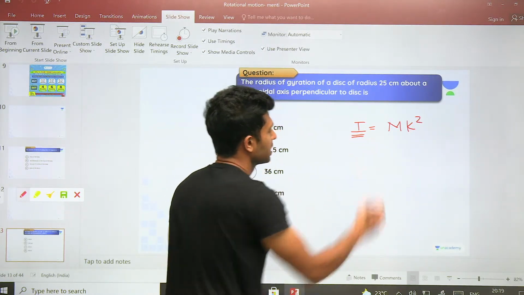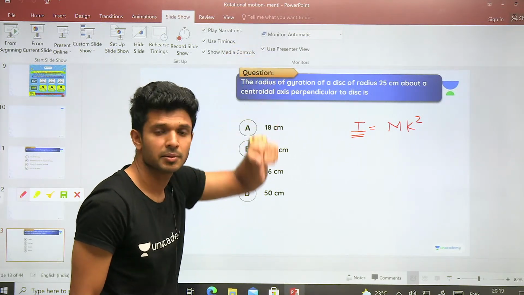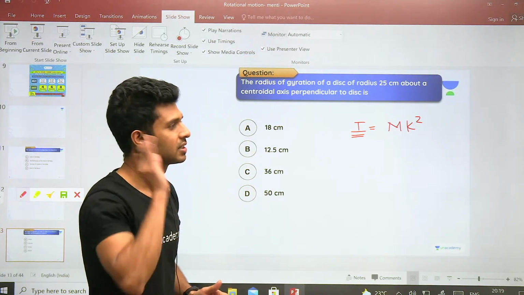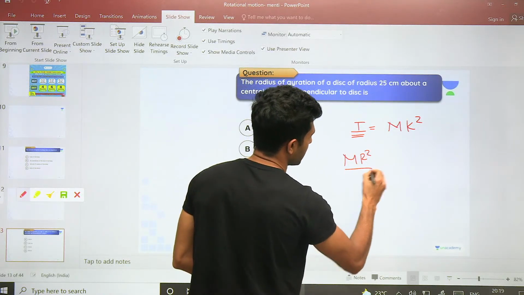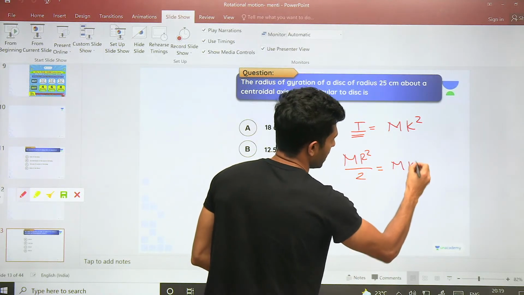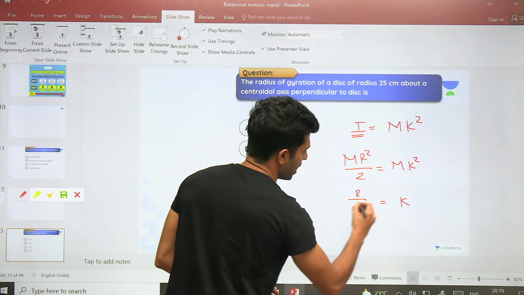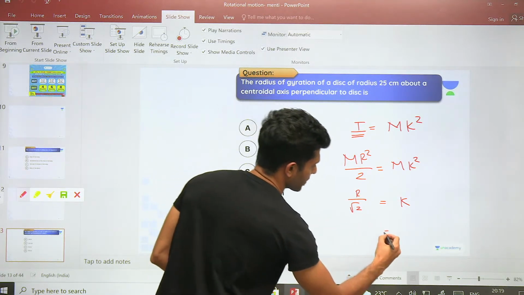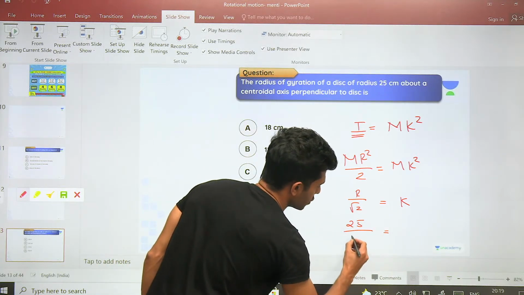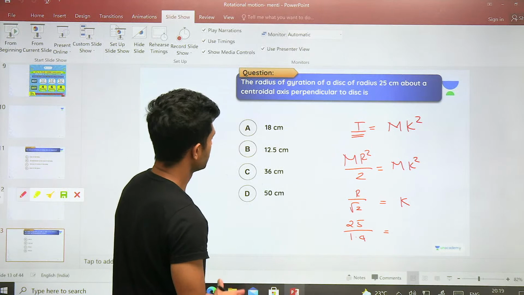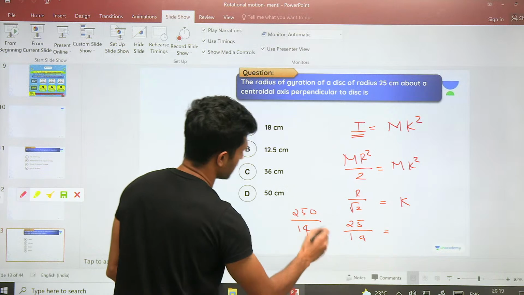Now tell me, what is the real moment of inertia of a disc about an axis perpendicular and passing through the center of mass? Tell me, it is m r square by 2. This is equal to mk square. So cancel m, k value is equal to r divided by root 2, right? This r is 25, right? Root 2 is 1.4. So how much is this going to be? This can be written as 250 divided by 14.